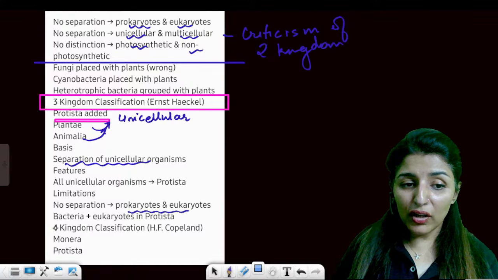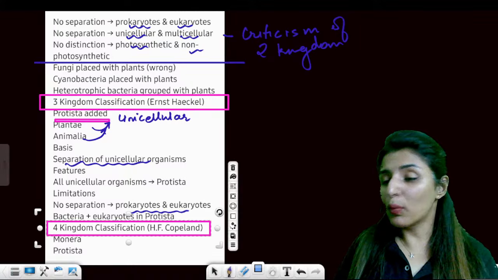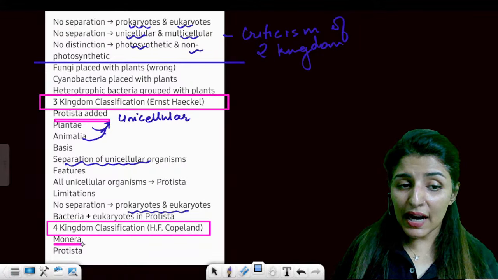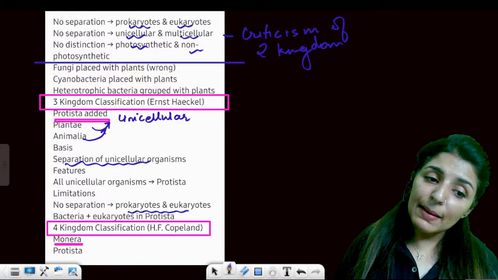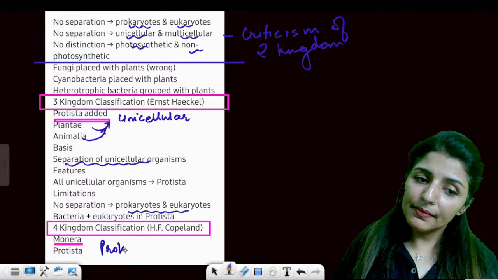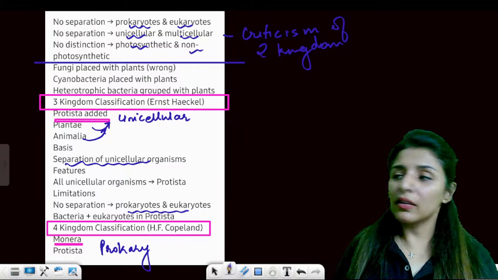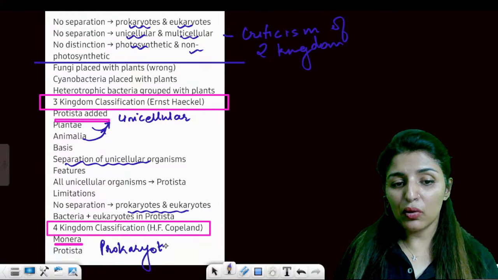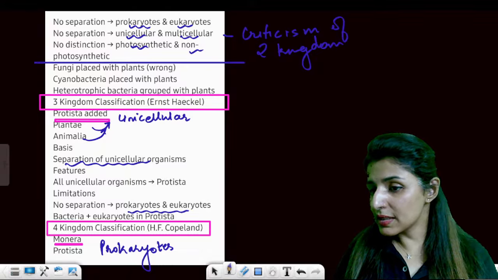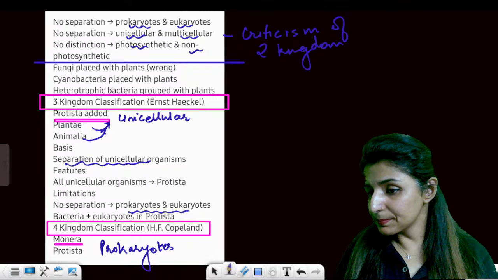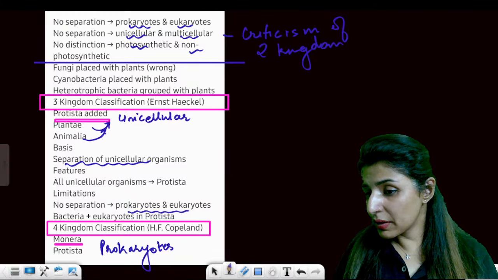Then we got four kingdom classification by Copeland. And the fourth kingdom which was added by Copeland was Monera. So what did Copeland actually do? He separated the prokaryotes. He said, okay, if Haeckel could not separate, I am going to separate prokaryotes from eukaryotes, and he made a separate kingdom. Are these points clear to everyone?